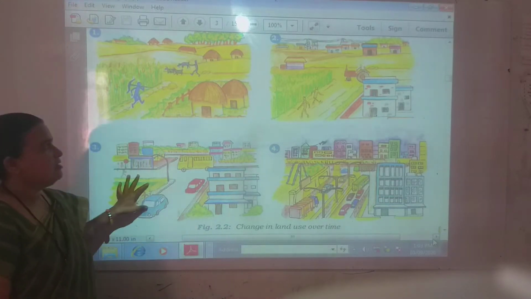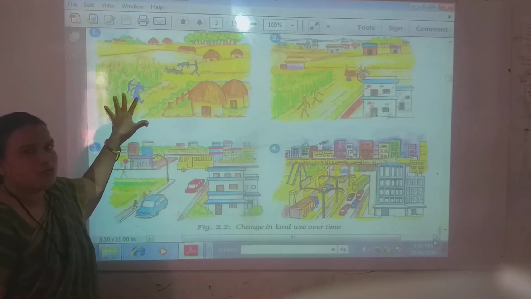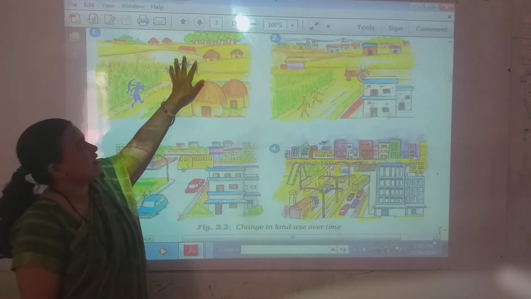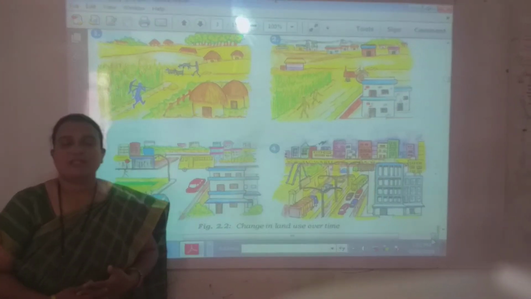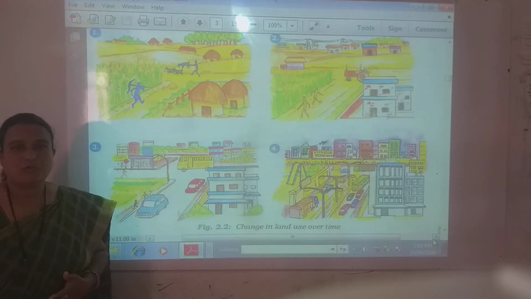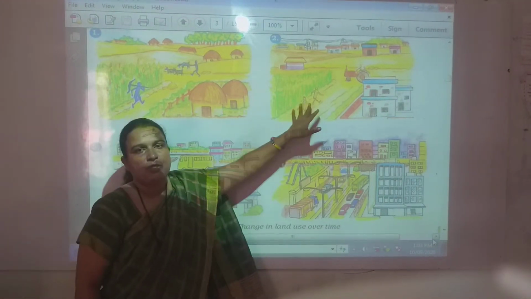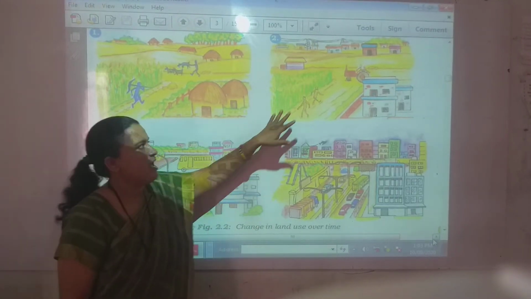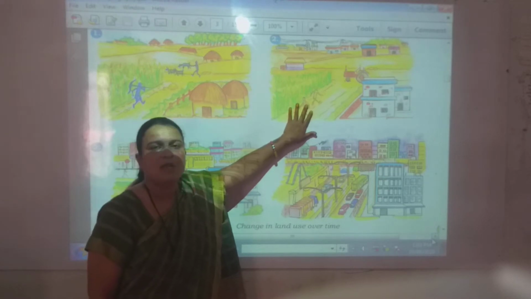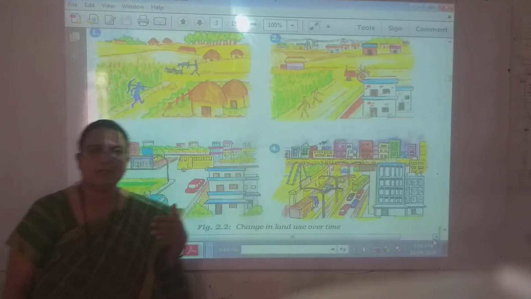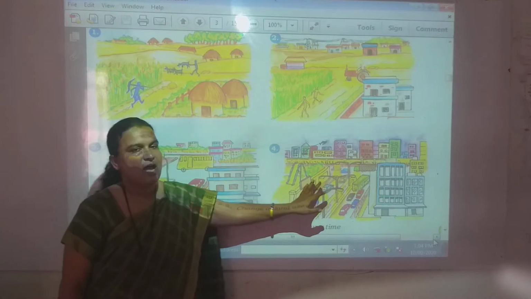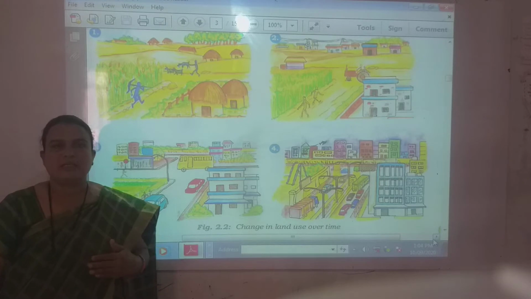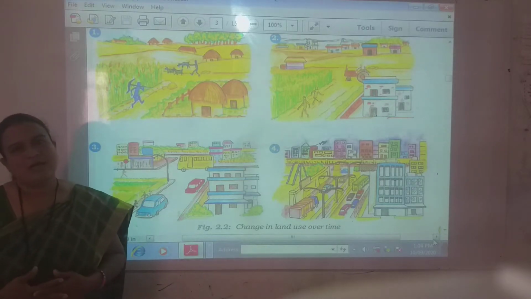How can you see this in this image? In this image you can see land under agricultural cultivation as well as a thick cover of natural vegetation such as forest. In the second image you can see the vegetation cover has become thinner, and land under agricultural cultivation is also becoming less, and slowly what happened? The natural vegetation cover decreased and it caused a threat to the environment.